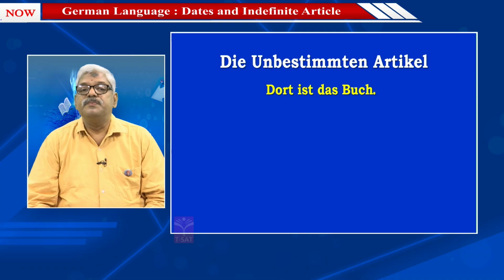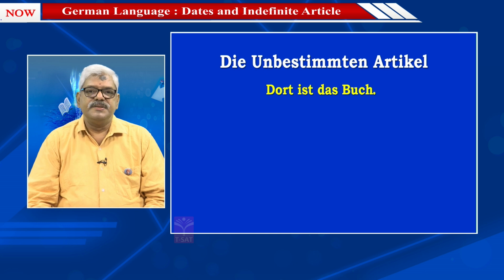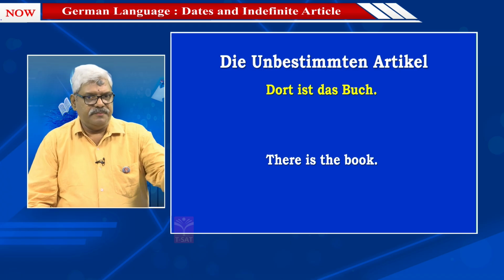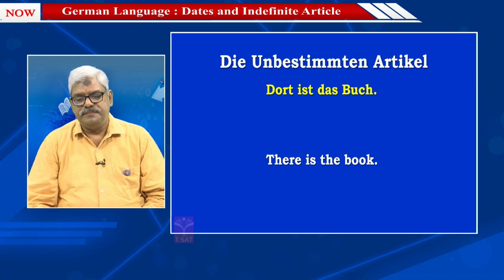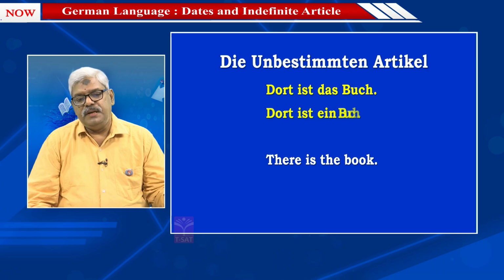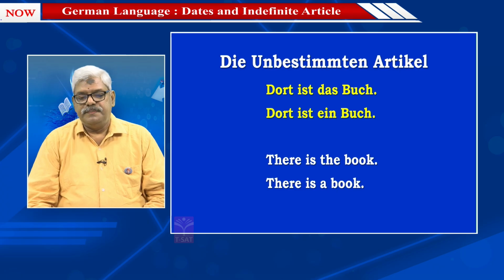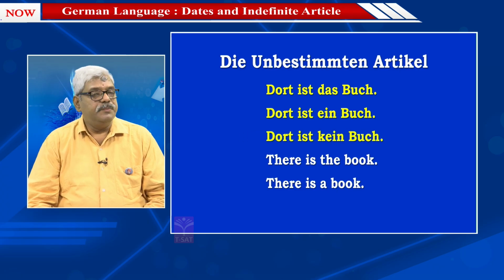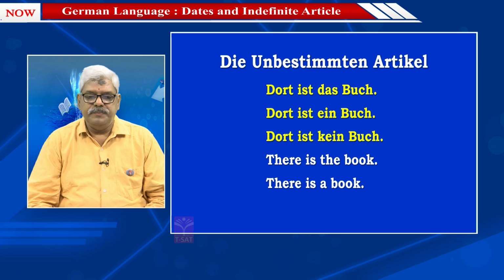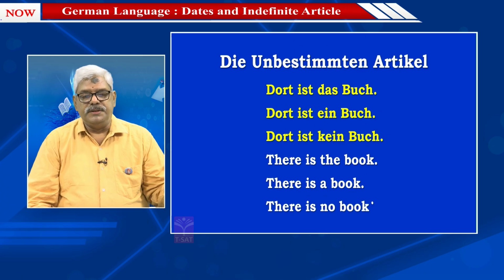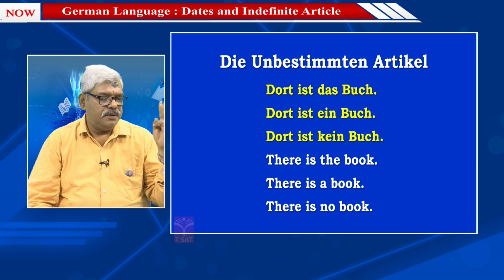Dort ist das Buch. There is the book. So from here I have changed to dort. What would be the indefinite article sentence? Dort ist ein Buch. There is a book. Dort ist kein Buch. There is no book. Dort ist das Buch. Dort ist ein Buch. Dort ist kein Buch.